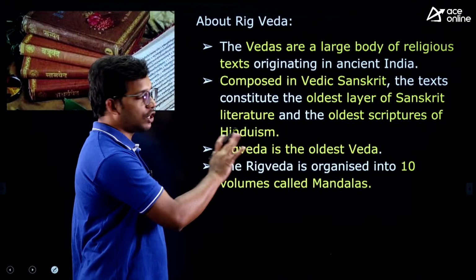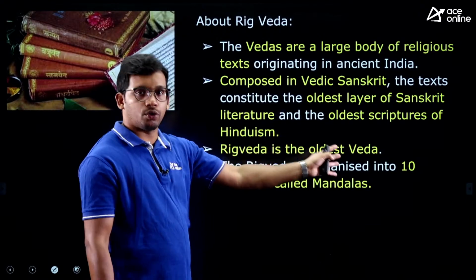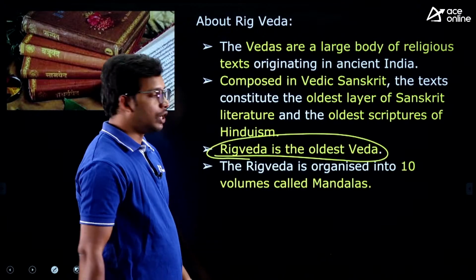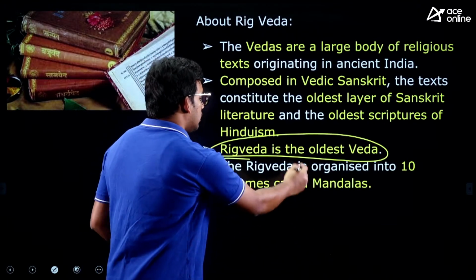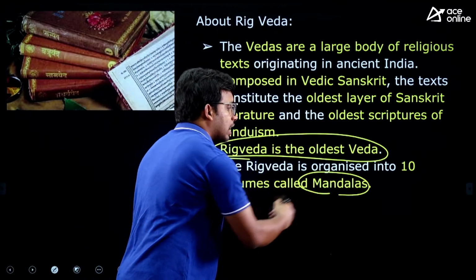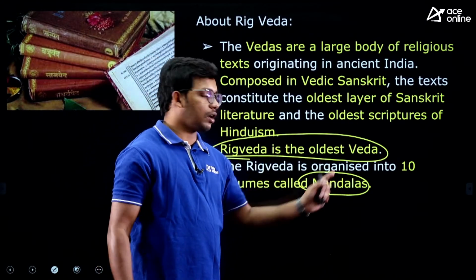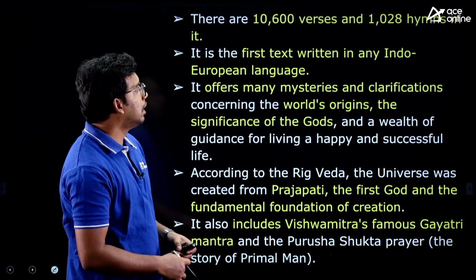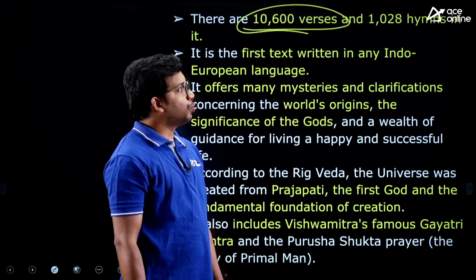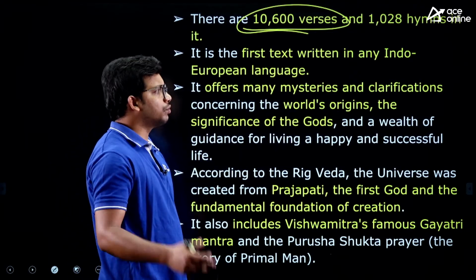They are written in Sanskrit, and you need to know they are the oldest scriptures of Hinduism. They are the origin of Indo-European languages, right? And Rigveda is the oldest Veda among the four Vedas, right? So that is also an important fact. And this Rigveda is divided into 10 volumes. That means 10 books were subdivided, and those are called mandalas, right? Mandalas, the 10 subdivisions or volumes, are each called a mandala, fine. And there are a total of 10,600 verses and 1028 hymns, that is chantings and all. These are facts that you need to remember.